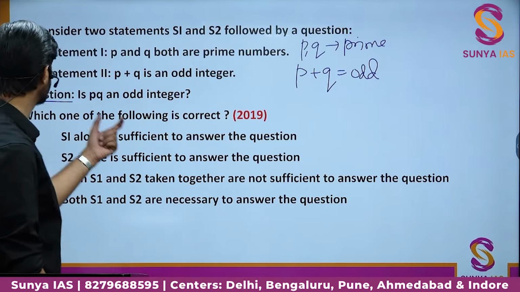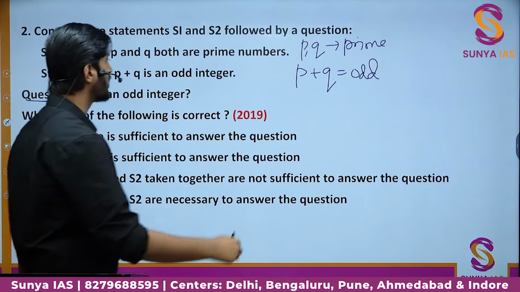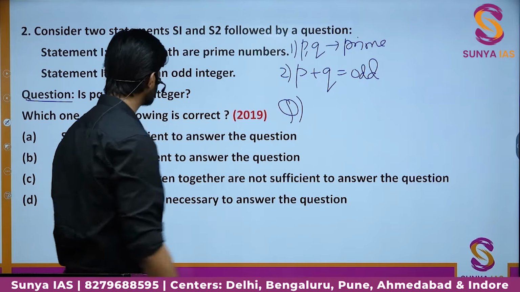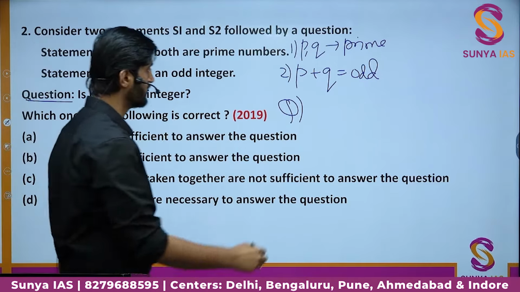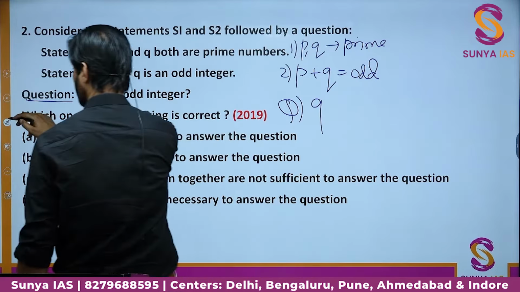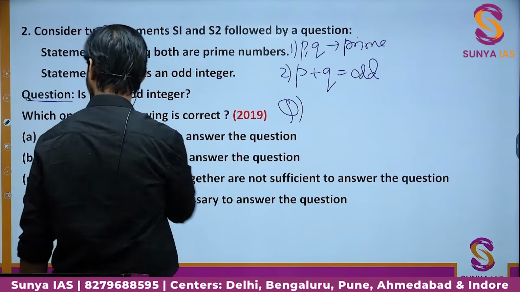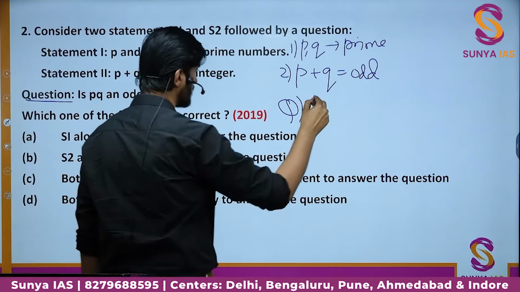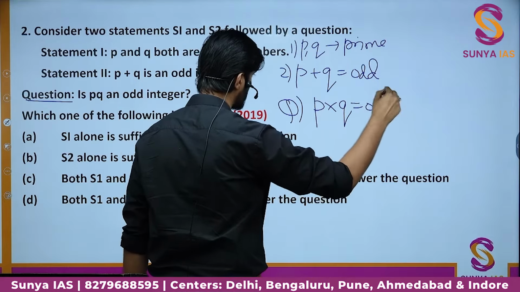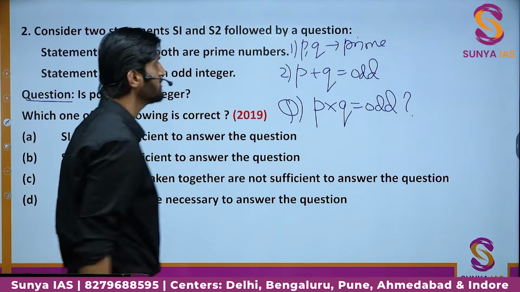Now the question says, is P into Q an odd integer? So this is statement 1, this is statement 2. What about the question? The question says, is P into Q odd? P into Q is odd is the question.